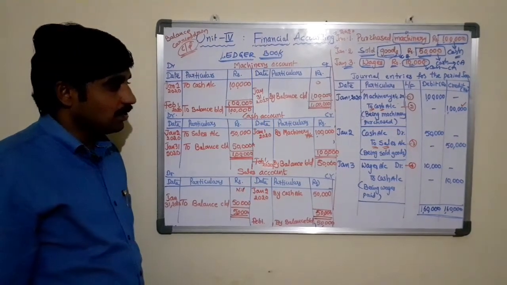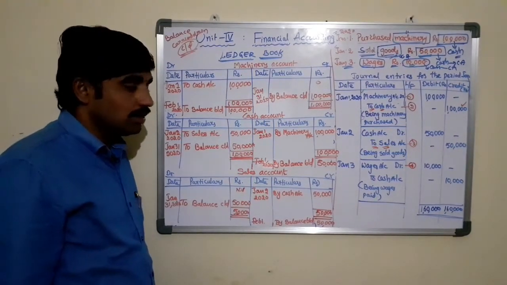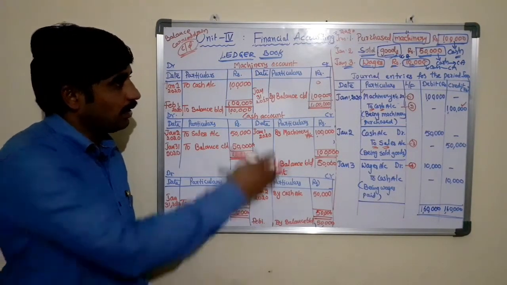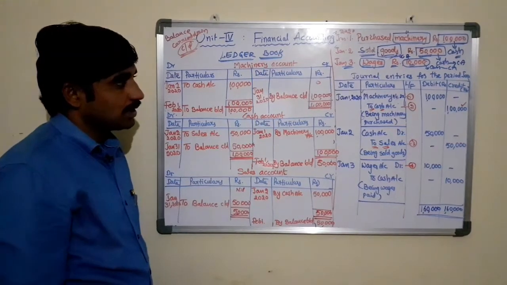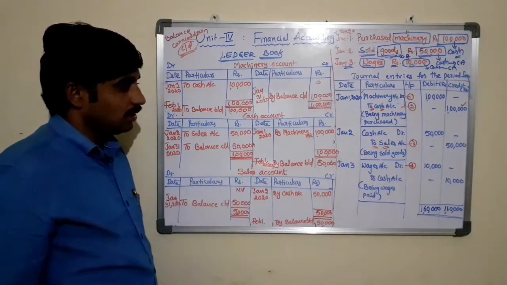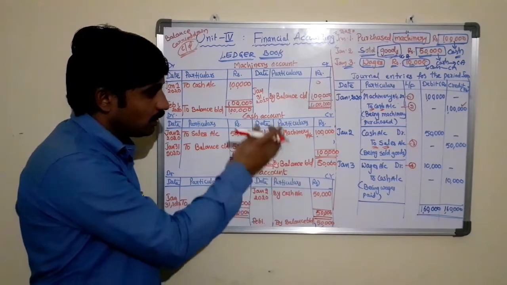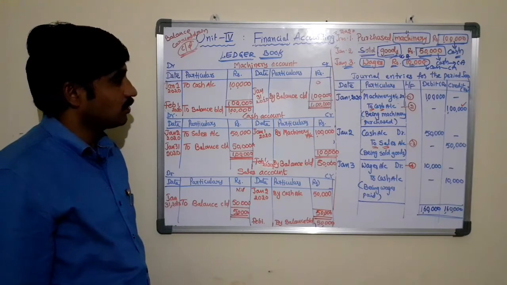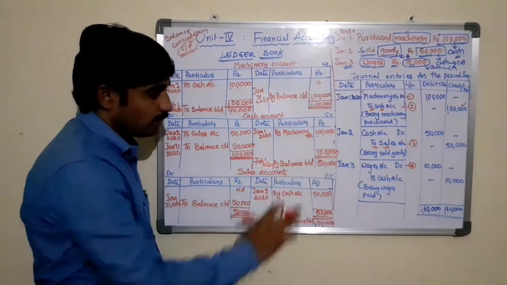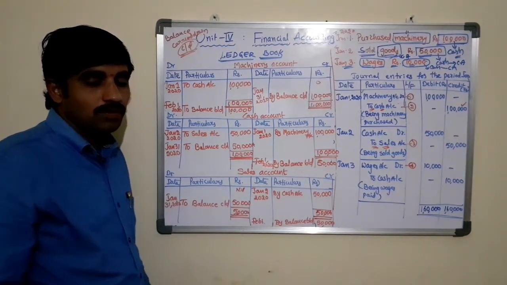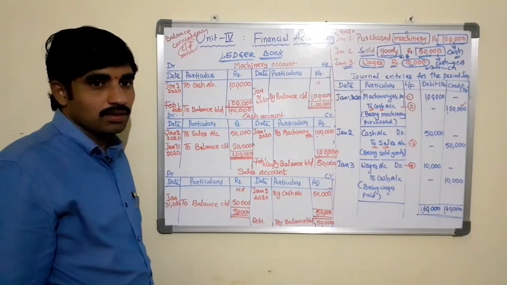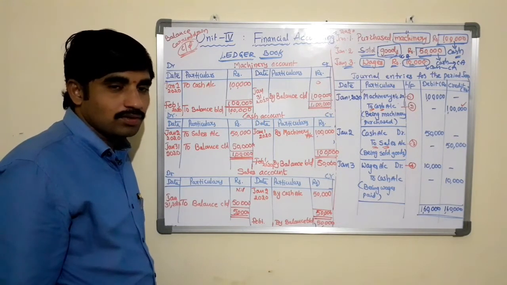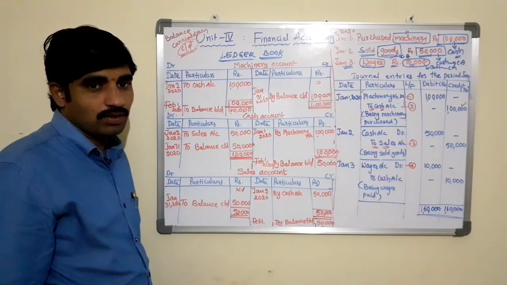Cash account also always shows a debit balance because it is one of the current assets. But as per the transactions we have classified and posted in the accounts, we found that the cash account is showing a credit balance worth 50,000 rupees. So we just need to follow the rules of double entry bookkeeping, the principles of accounts.